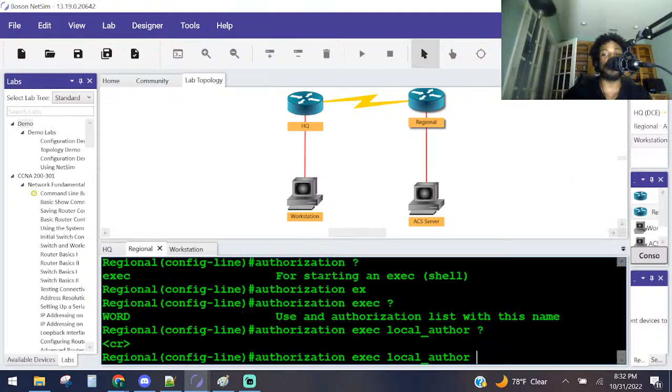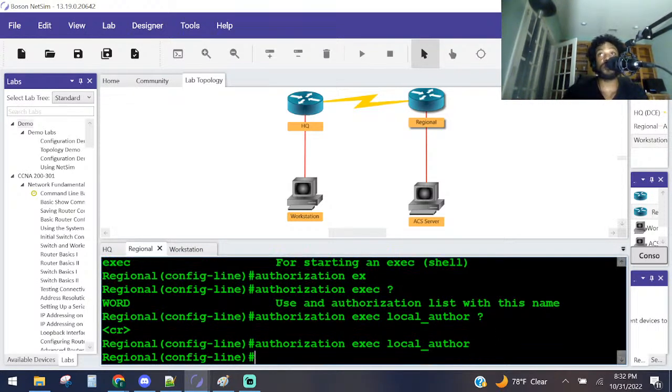Author. And then what? Question mark. That's pretty much it. Now we've just applied this authorization method to the VTY lines with this command right here: authorization exec local_author. When you're reading it out though, like I said, it's just not going to make sense. But if you question mark through it, to me it makes sense when I see the options there. Press enter.